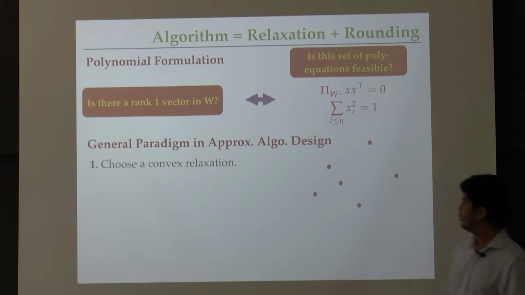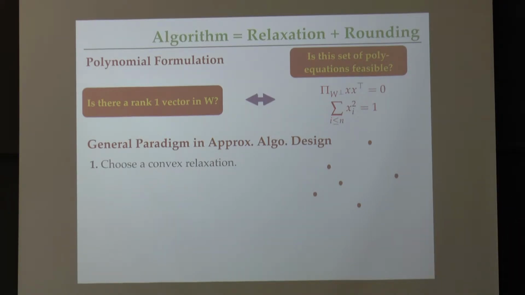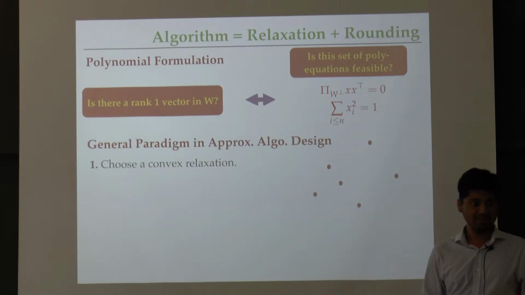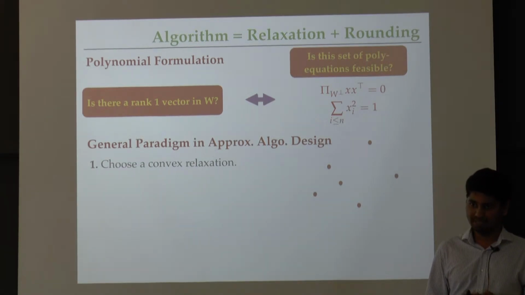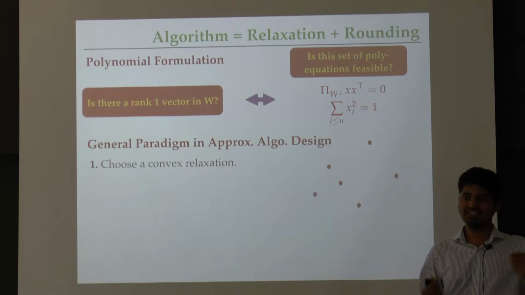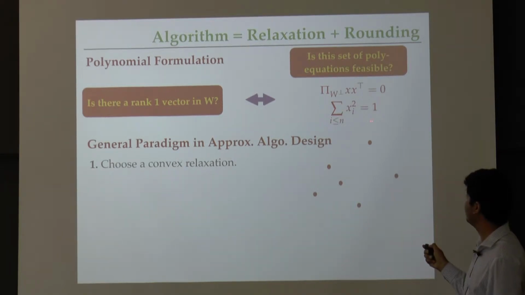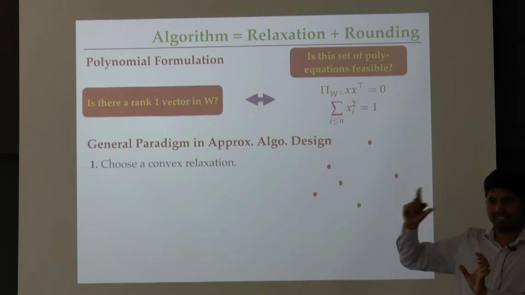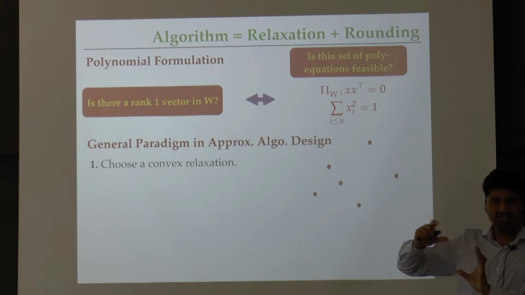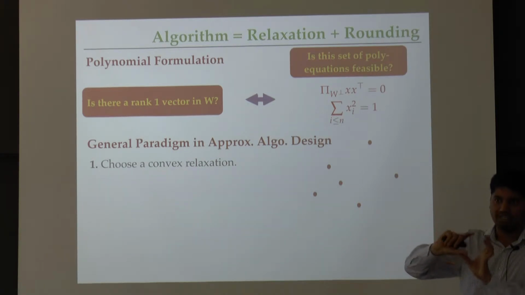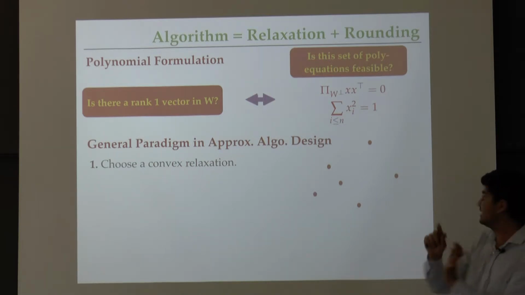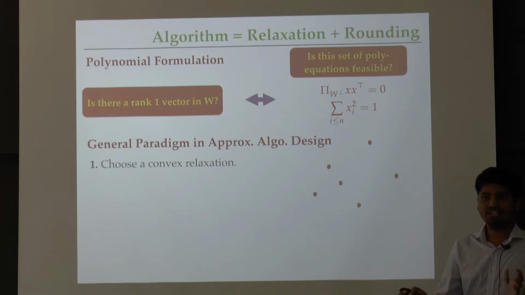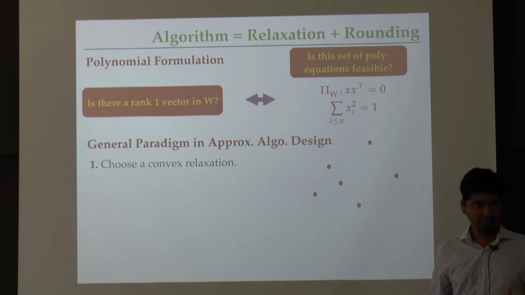Okay, so here the formulation is really simple. Remember that we want to find a rank 1 matrix which is inside the subspace W, right? We said that the rank 1 matrix is defined by a single vector X. We wanted this to be a unit vector, so we add the constraint that sum x_i squared equals 1, and we want that XX transpose lives in the subspace W. The other way of putting it is that if I project XX transpose, the rank 1 matrix, to the orthogonal complement of the subspace W, let's say W perp, then this projection is 0, right?